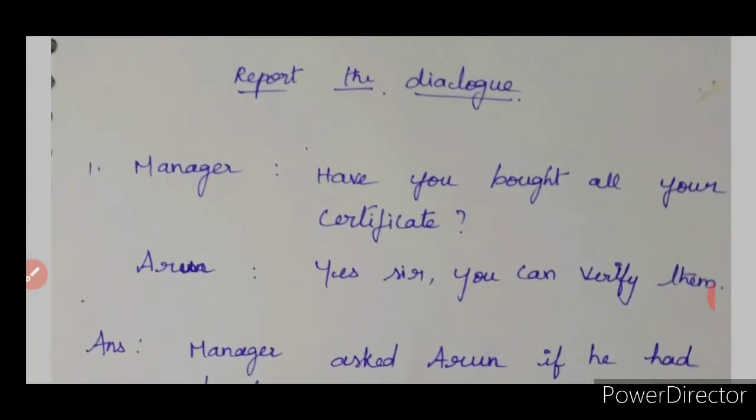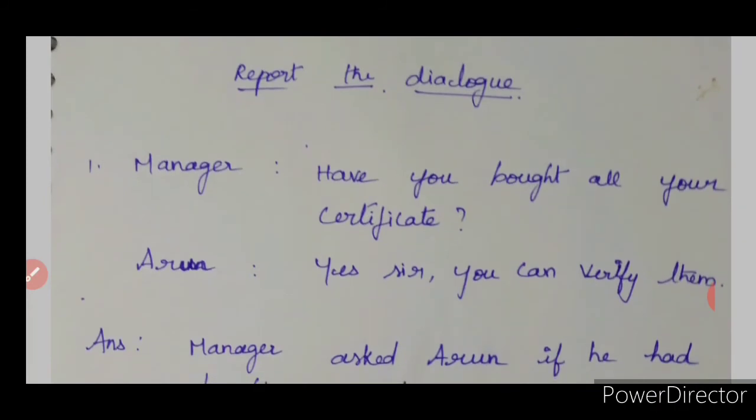So, from the examination point of view, report the dialogue. Always you will have a conversation between two people which you have to report. Got it? Here the conversation is between the manager and Arun. Manager is asking, have you bought all your certificates? How should you understand this? Manager asked or manager told, have you bought all your certificates? So which one you are going to report? The actual dialogue of the manager. What is the actual dialogue of the manager? Have you bought all your certificates? That is the actual dialogue of the manager. The next one is Arun. Yes sir, you can verify them. Okay, so Arun's actual dialogue is, yes sir, you can verify them.